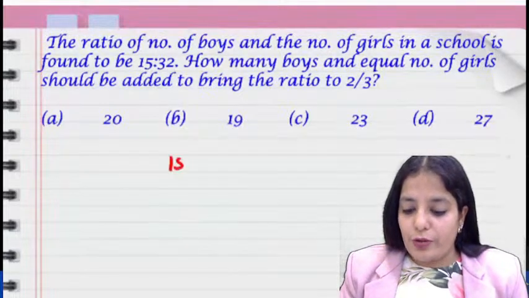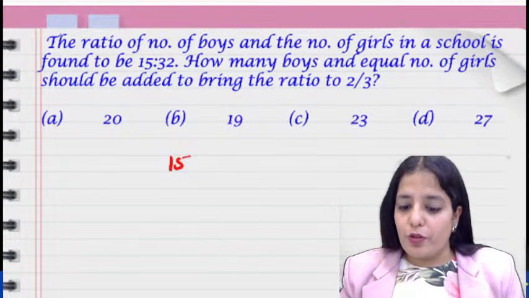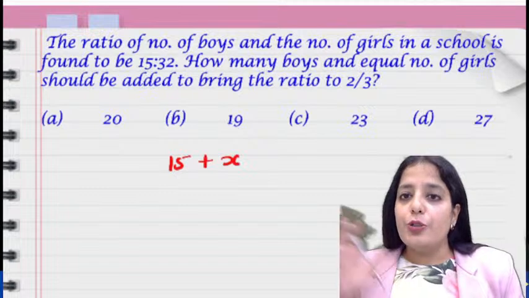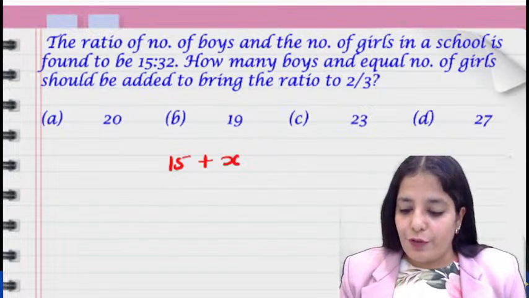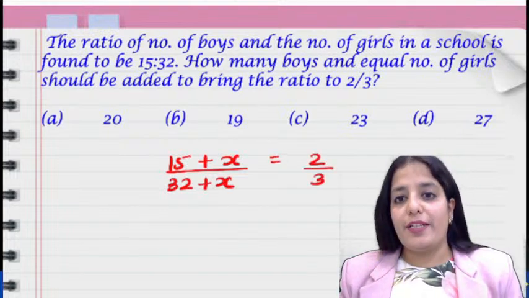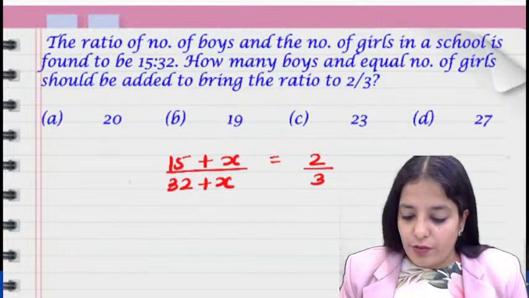So we are going to assume that 15 is actually the original number of boys, then you just add the required number to be added. So it's 15 plus x upon 32 plus x, and it should be equal to how much? 2/3. So let's quickly solve it.